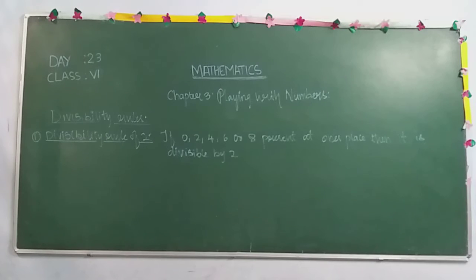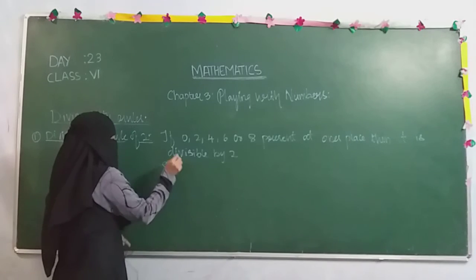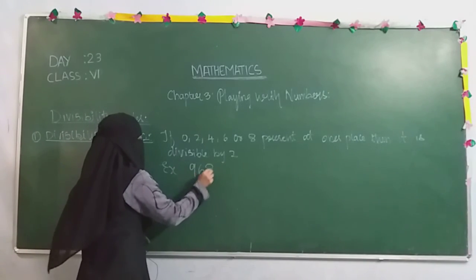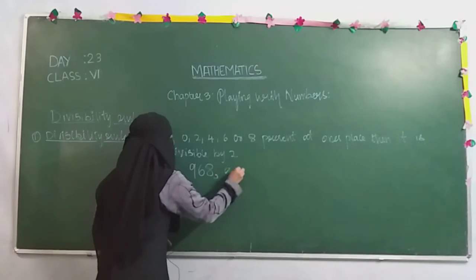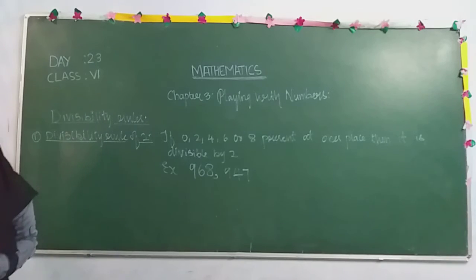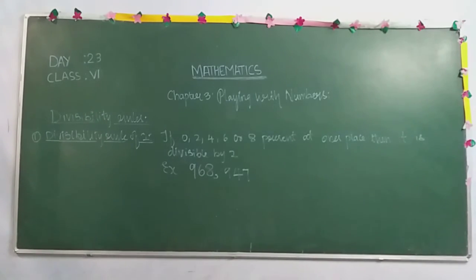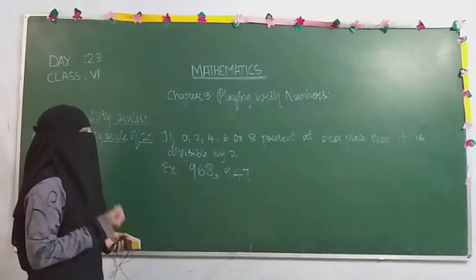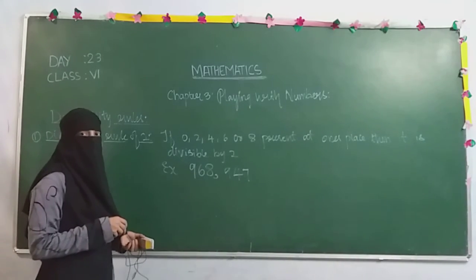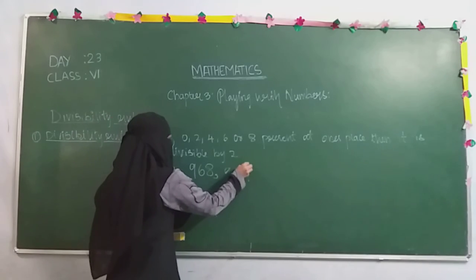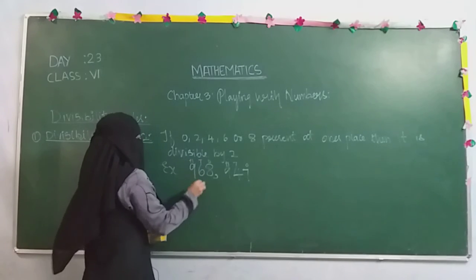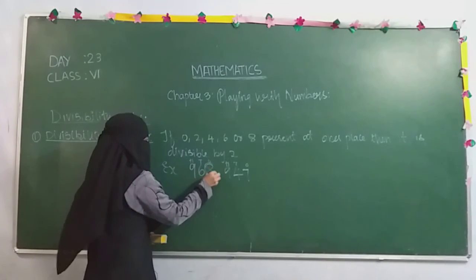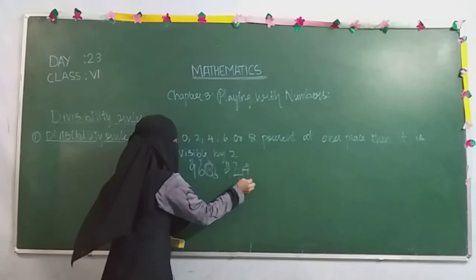For example, a few examples I will write. 968, or 947. Now, among these two numbers, which number is divisible by 2? In order to check which number is divisible by 2, we need to focus on the ones place or units place. So this is your ones place. Ones, tens, hundreds, ones, tens, hundreds. Now we are checking the digit present at ones place. Here it is 8 and in this number 7 is present.